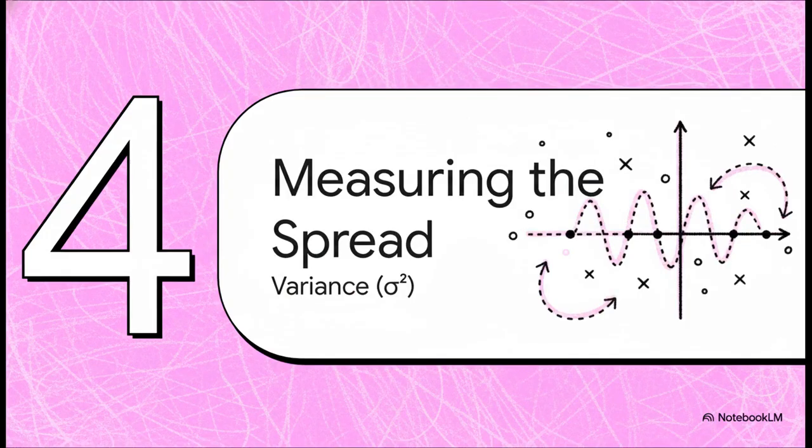Okay, awesome. We've totally nailed down how to find the center of a distribution. But that's really only half the story. To get the full picture, we also need to know how spread out the data is. Is it all packed tightly together, or is it all over the place? And for that, we need a measure called variance.